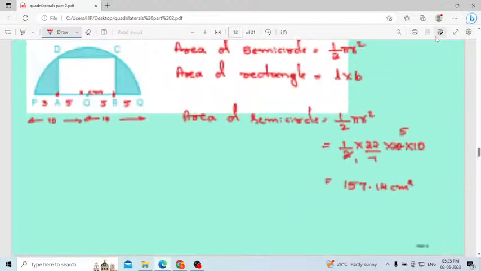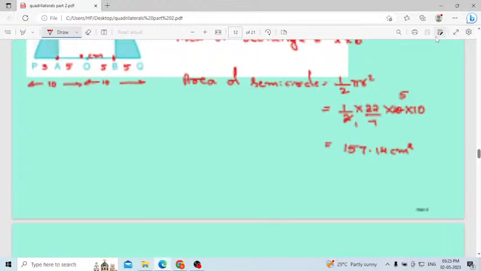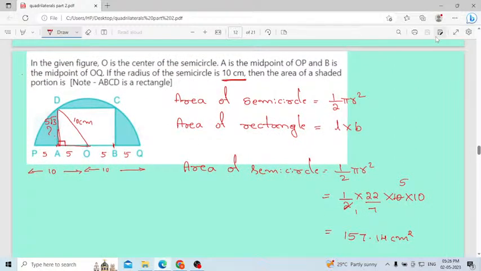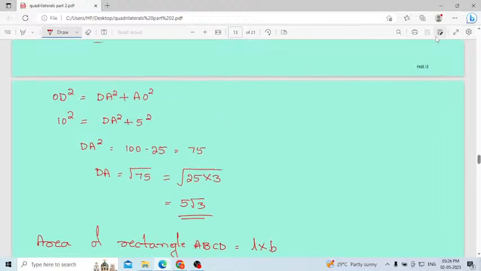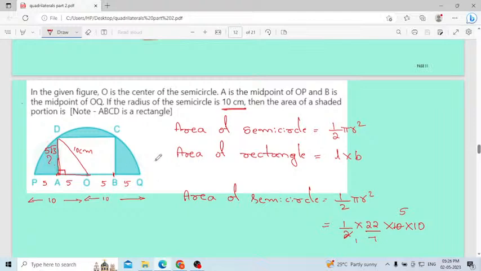What happened here? Now only I wrote, where did it go? Okay, it is there. Live, no? That's why sometimes it will be like this.